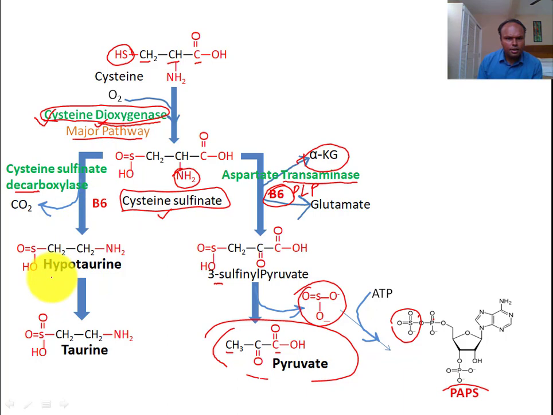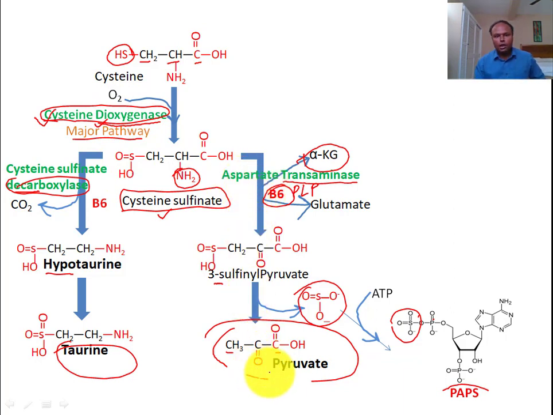Now cysteine sulfinate will convert into hypotaurine through decarboxylation reaction, and this pathway is very important for synthesis of taurine. Body chooses the pathway based on need and tissue distribution. In liver, cysteine catabolism will produce taurine here. The same pathway, first dioxygenase reaction will happen.